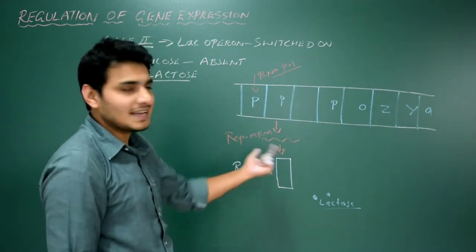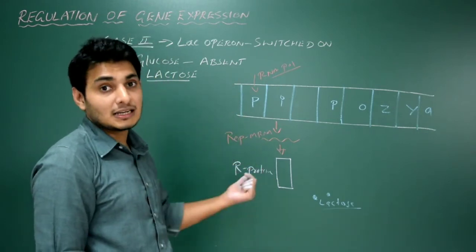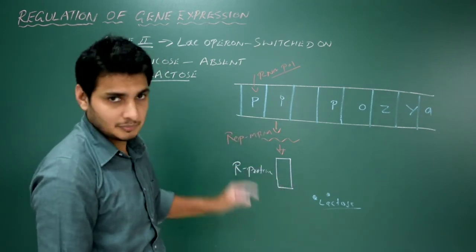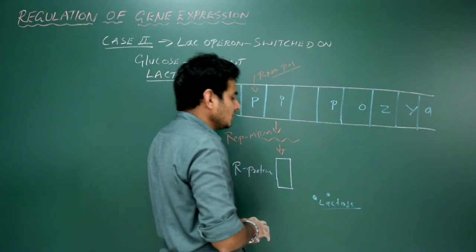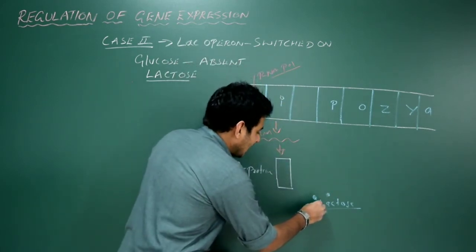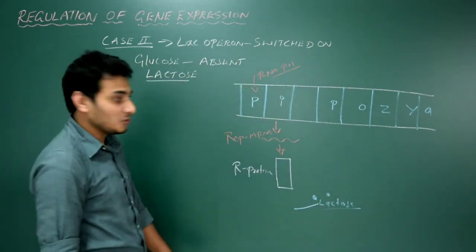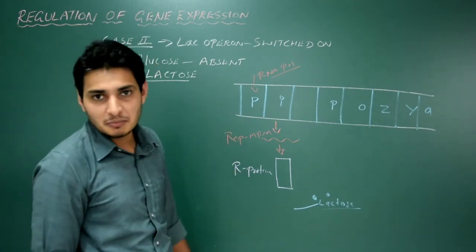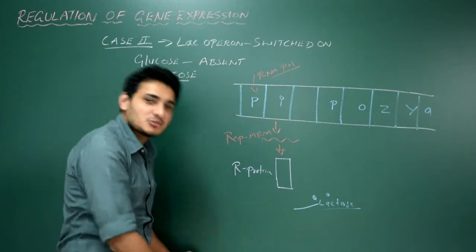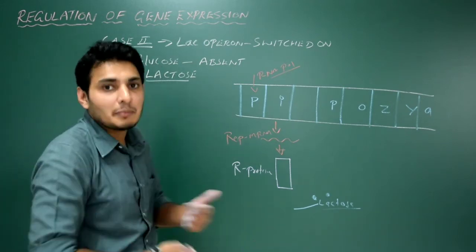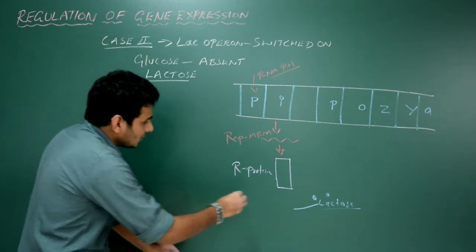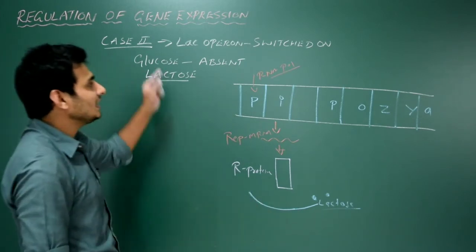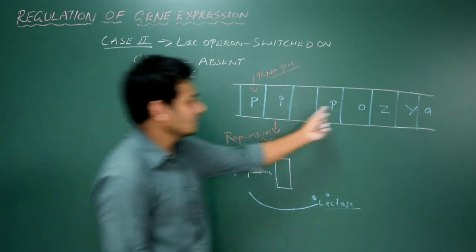Let me tell you how exactly lactose is present. But I said like lactose is absent earlier. Now lactose is present inside. Only 2 are there. Very minimal amounts of lactose is there. So this lactose is acting as an inducer. Okay, you may get a question: name the inducer of lac operon concept. Inducer is nothing but lactose itself. Even though lactose is undergoing metabolism process, but still it is an inducer. Why is it called an inducer? Because it's going to switch on the lac operon, that is these genes.